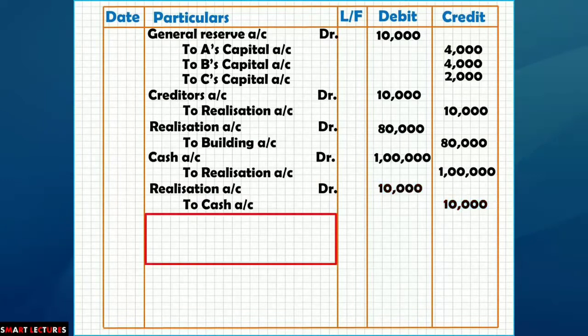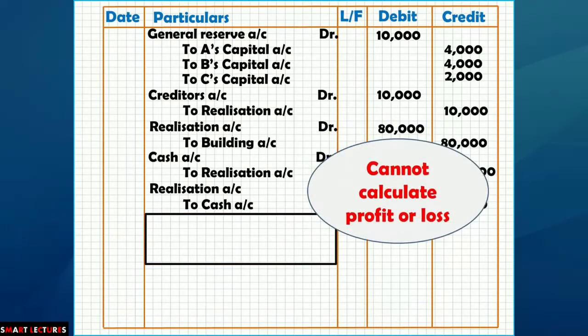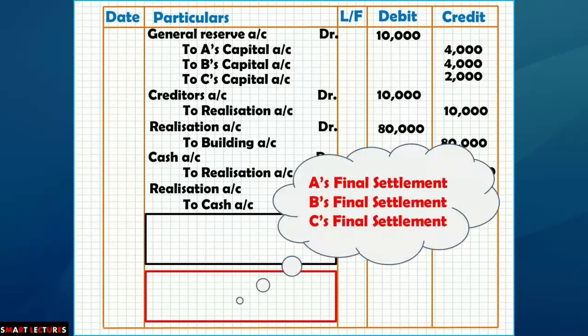Now leave the space for one journal entry for realization loss or profit, because at this moment we cannot calculate loss or profit. That can be ascertained only when we prepare realization account in the ledger posting. And then leave the space for A's final settlement, B's final settlement and C's final settlement.